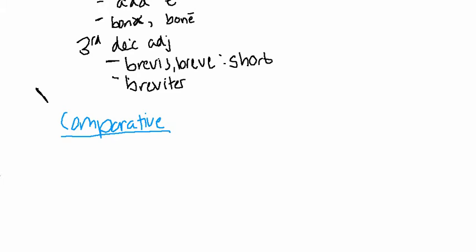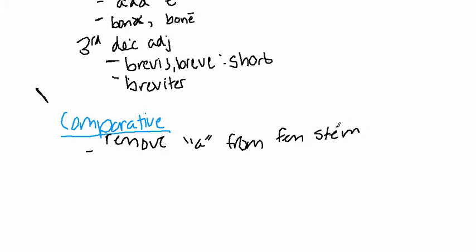Or basically, all you have to do is remove the A from your feminine stem, and then you go ahead and add the ending ius. And it's that easy.